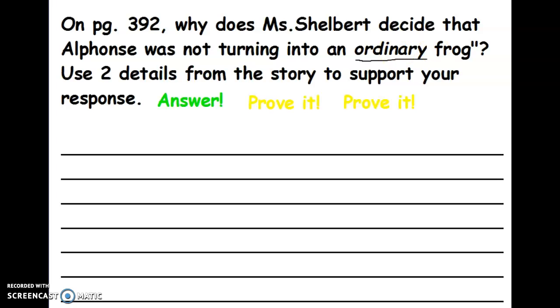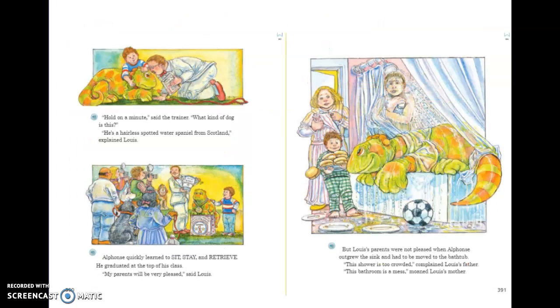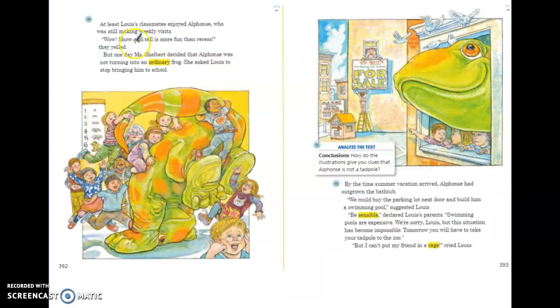Why does Miss Shelbert decide that Alphonse was not turning into an ordinary frog? Let's go to page 392 and let's find where it says it. Here it is right here. So let's start by reading the sentence that the word ordinary is in. But one day Miss Shelbert decided that Alphonse was not turning into an ordinary frog. She asked Louis to stop bringing him to school. Okay, so because she decided this, she tells Louis to stop bringing him to school.